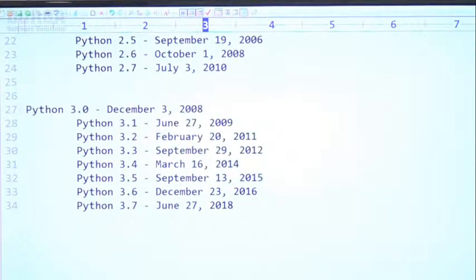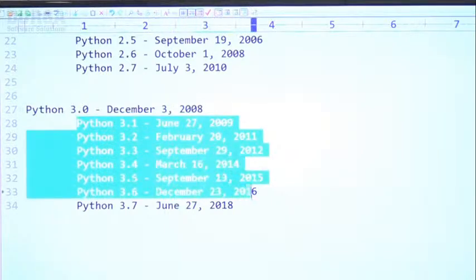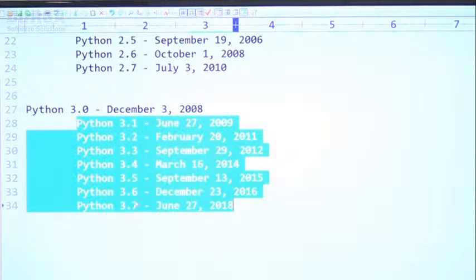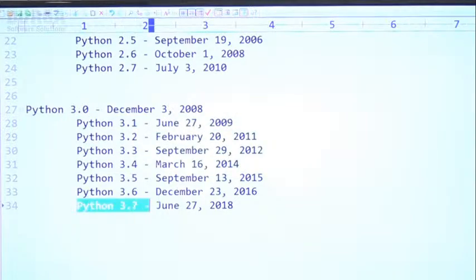Next, Python 3.0 came December 3rd, 2008. These are the various subversions we have. The most recent version of Python as of today is Python 3.7.2, sir. Remember this one, Python 3.7.2, sir.